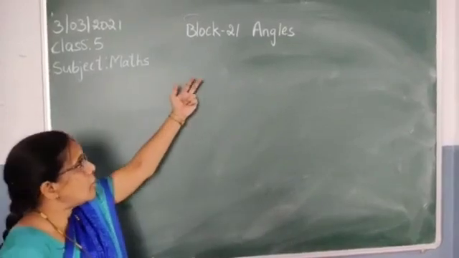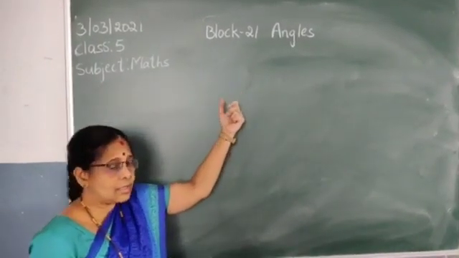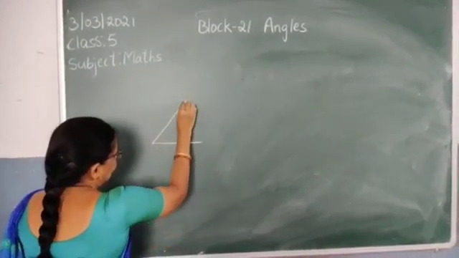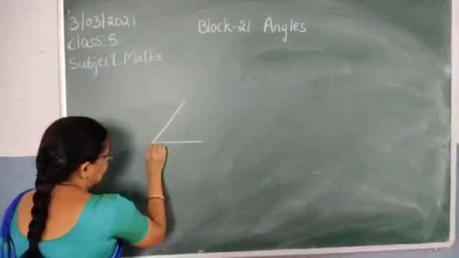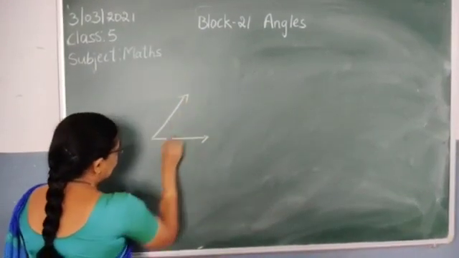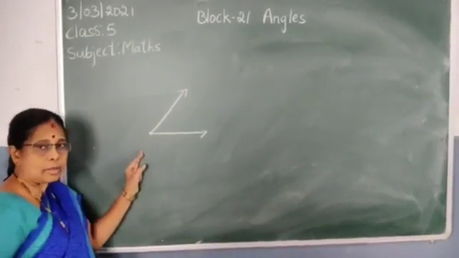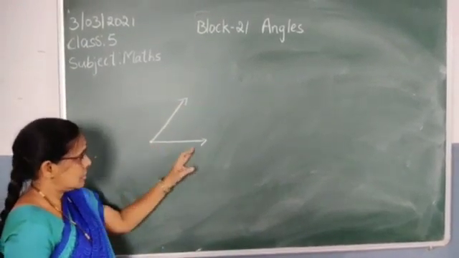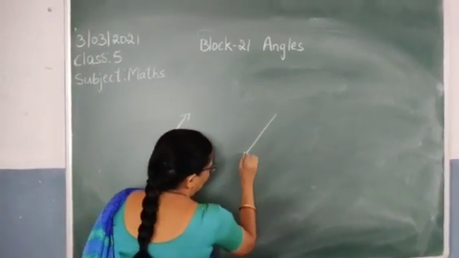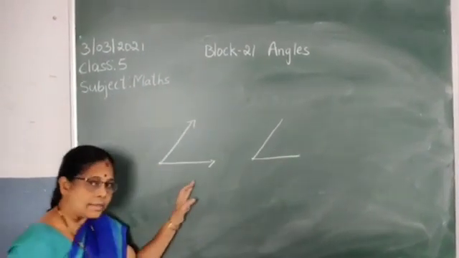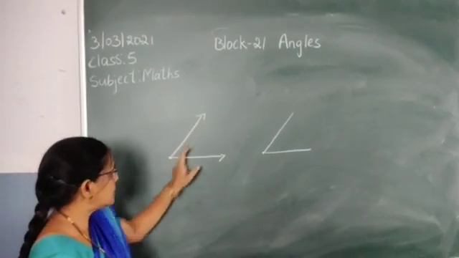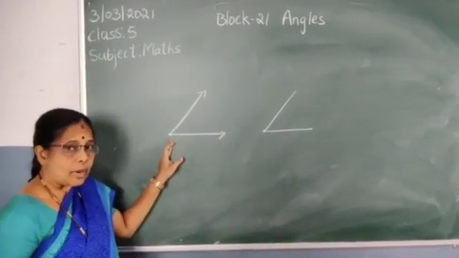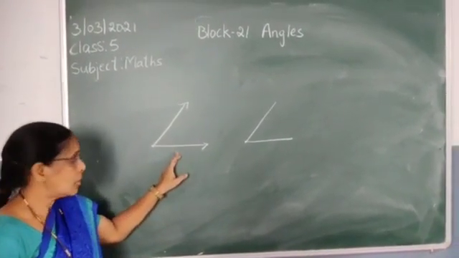So children, now our topic is angles. What is an angle, children? When two rays, this is one ray, this is another ray, meet in a common point, they form an angle. Understood? Two rays or two line segments meet in a common point, they form an angle.